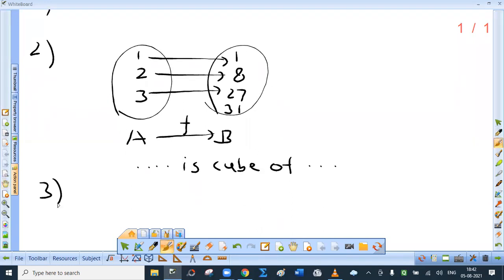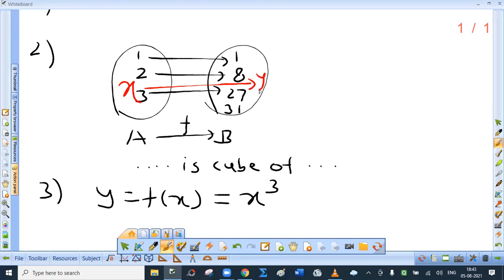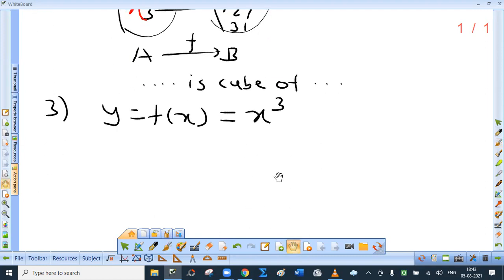The third method can be the formula method. So I can say that y equal to f of x. Every time you have to write the function as y equal to f of x equal to x cube. See, an element of the domain is denoted by x and the corresponding image value is denoted by y. So how is y obtained from x? On cubing x. So y equal to f of x equal to x cube. This is the third method of representation of a set. This is called formula or equation.